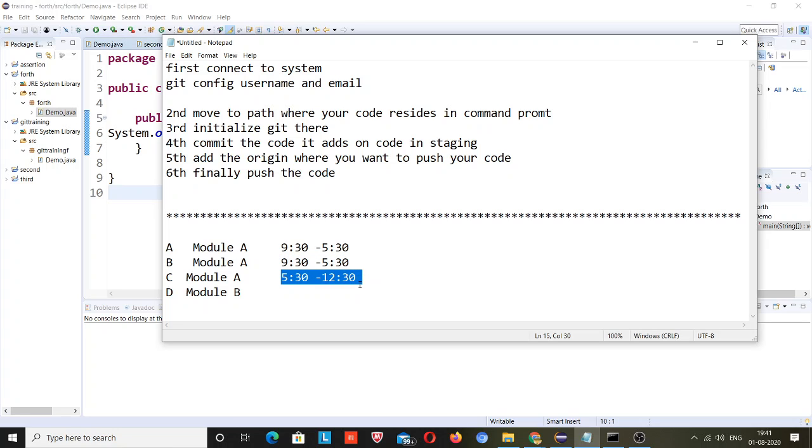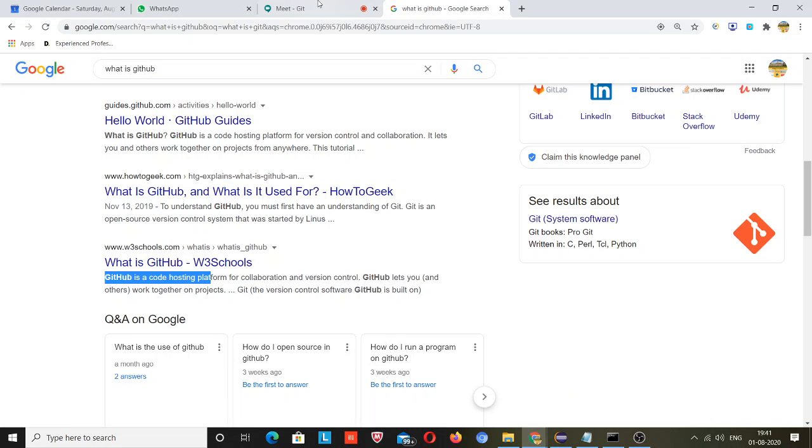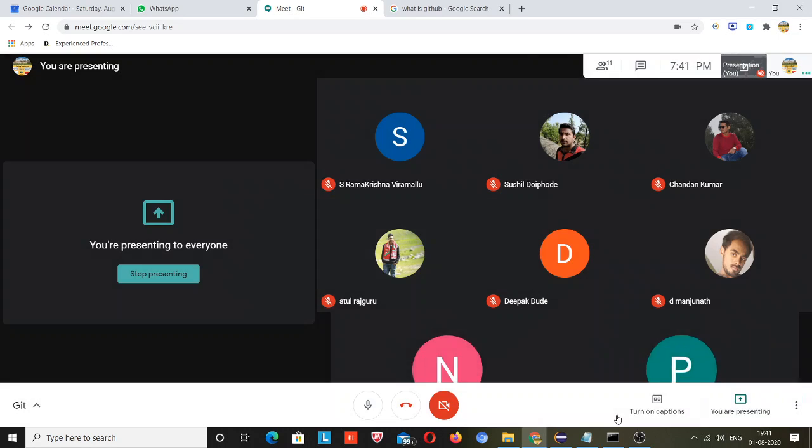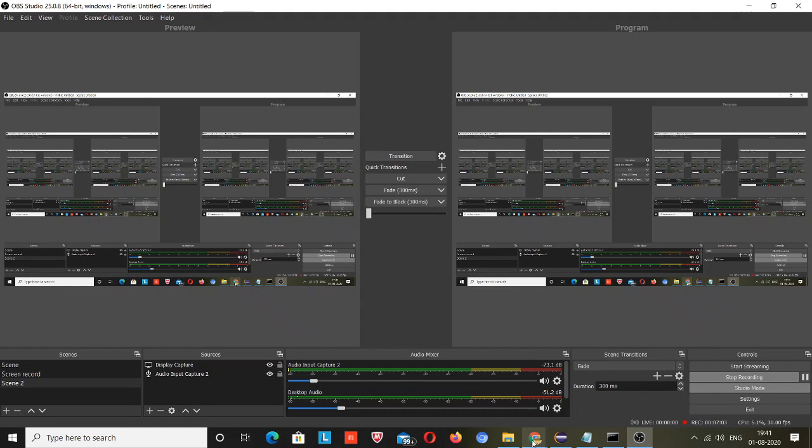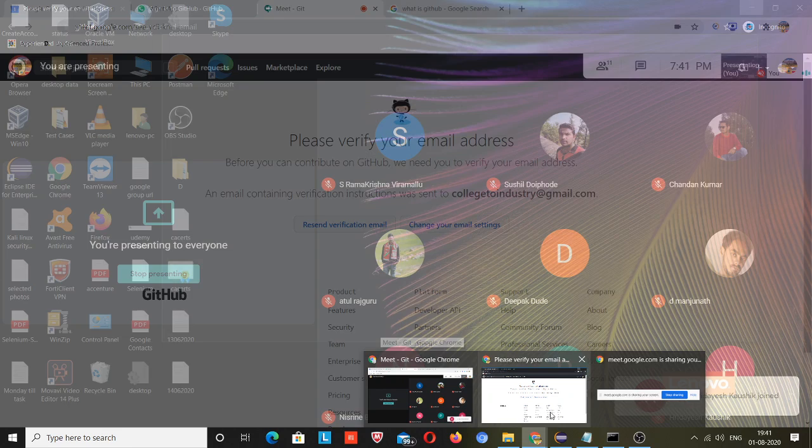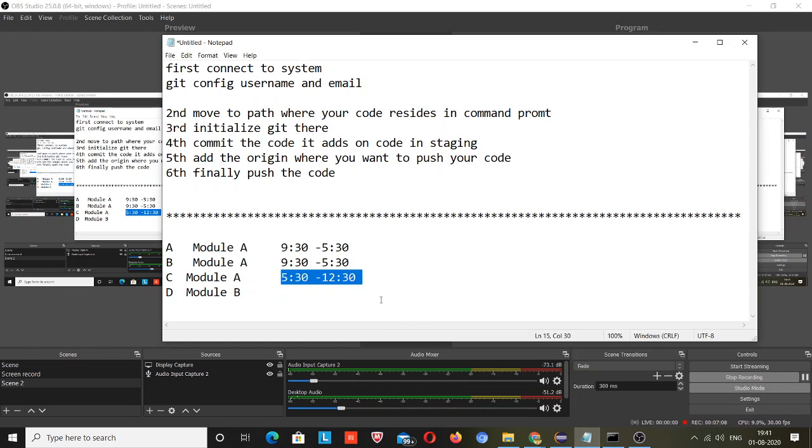So both developers work on their tasks, but both are incomplete. When developers A and B leave the office, they push their code to GitHub, and when developer C comes, he will pull the updated code by A and B and start working from that only.